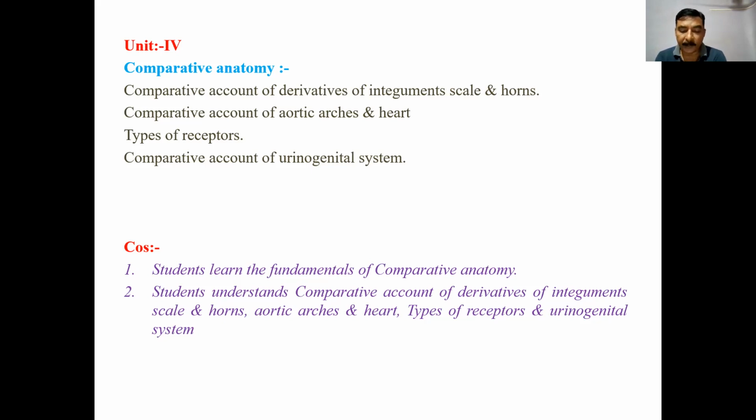Derivatives of integument. So that was the skin; the second is derivatives of integument, the epidermal derivatives and dermal derivatives. Epidermal derivatives include epidermal glands, and hard horny structures including epidermal scales, hoods, beaks, horns, claws, nails, hooves, feathers and hairs.